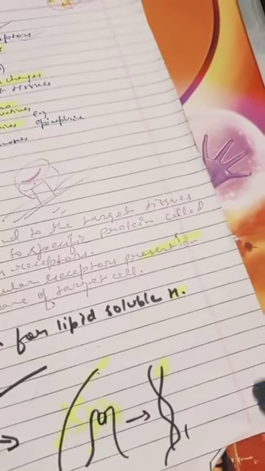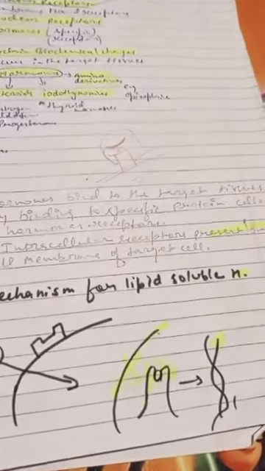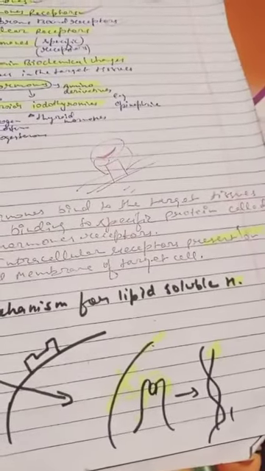And then physiological responses will be generated. The tissue will grow or differentiate according to the hormone workings.